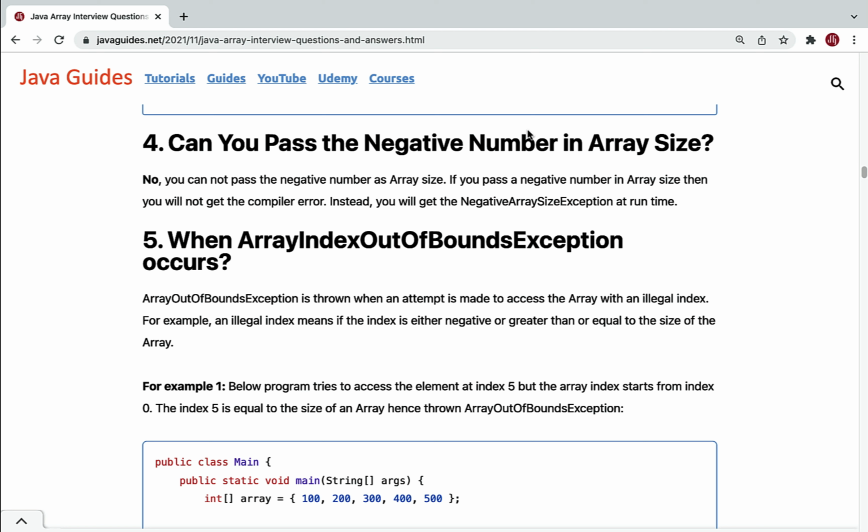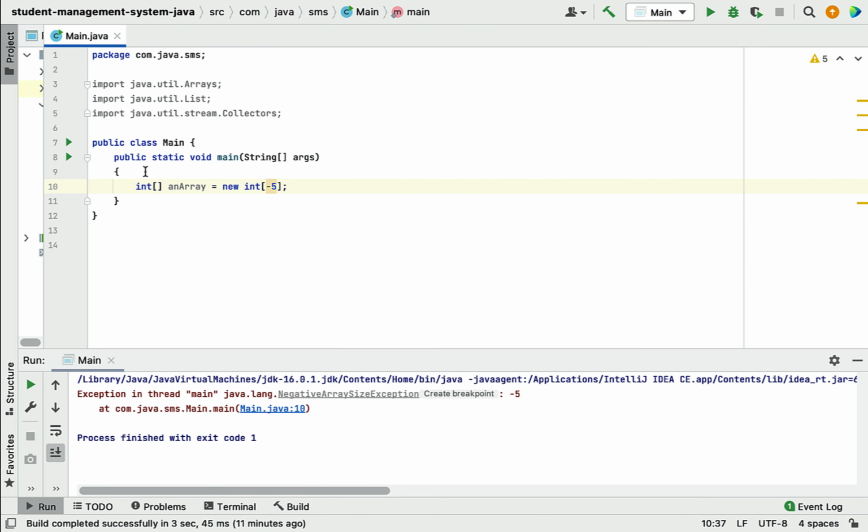Can you pass a negative number in array size? No, you cannot pass a negative number as an array size. Well, if you try to pass a negative number as an array size, then you will not get any compile time error. Instead, you will get a runtime exception. For instance, you can see this piece of code over here. I have created an array and I have tried to pass a negative number, that is -5, and you can see there is no compilation error.